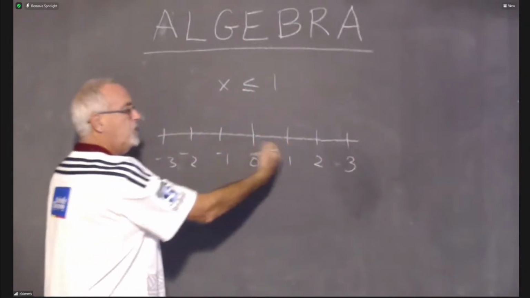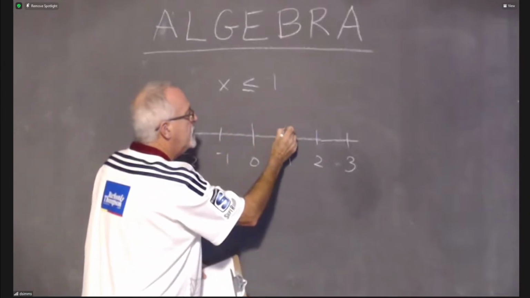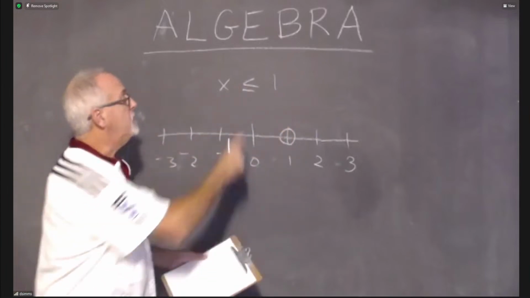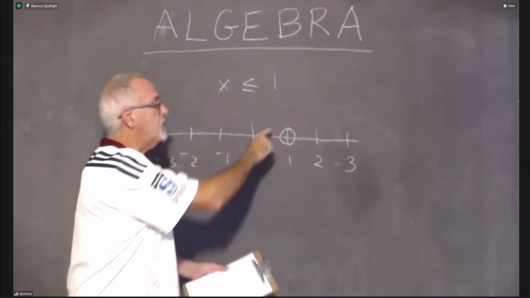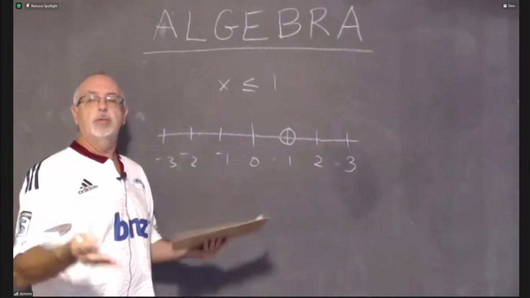Less than or equal to 1 will be over here, but wait, I'm going too fast. The 1 is important. I need a circle on the 1. Less than, and now what do I do next? Do I worry about whether I fill in the circle next, or do I do the shading next? That doesn't matter. That is a matter of preference.